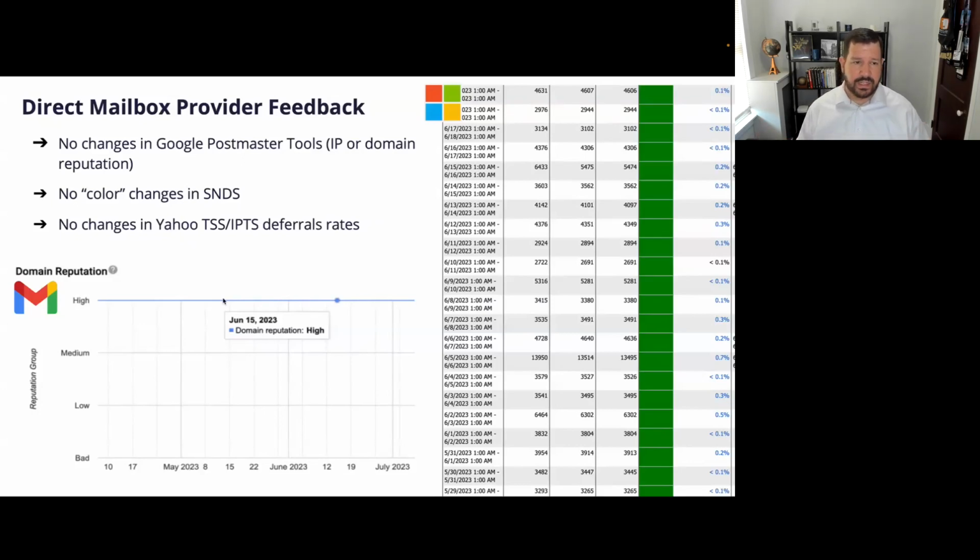And ultimately, at a lot of the largest consumer mailbox providers, we didn't see a huge change in deliverability, or what we would consider deliverability rates. We don't actually know a number here, but the legitimate messages didn't really see huge spam folder placement issues at the major mailbox providers.